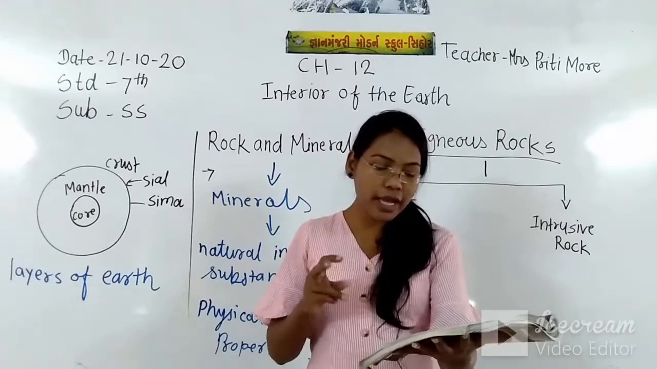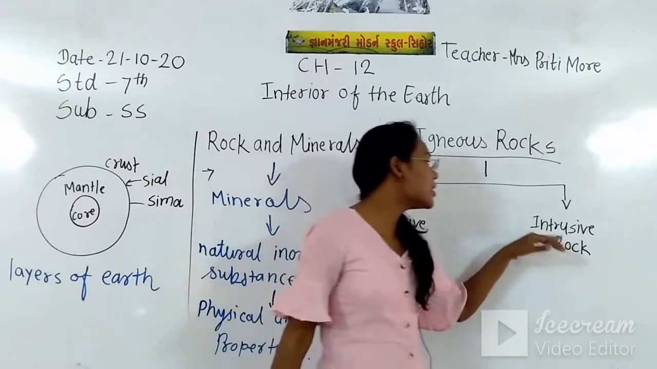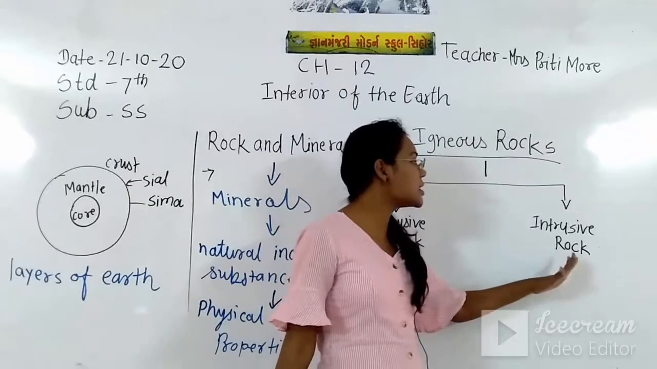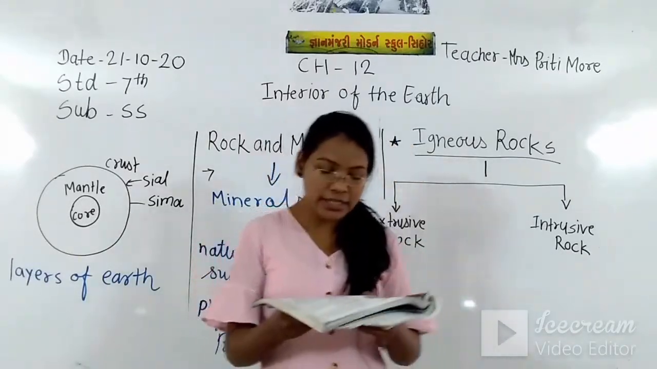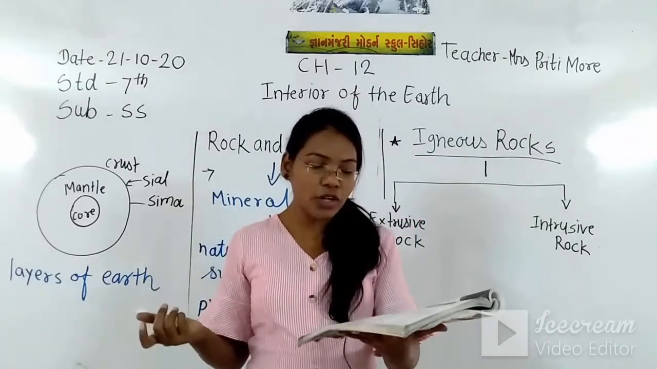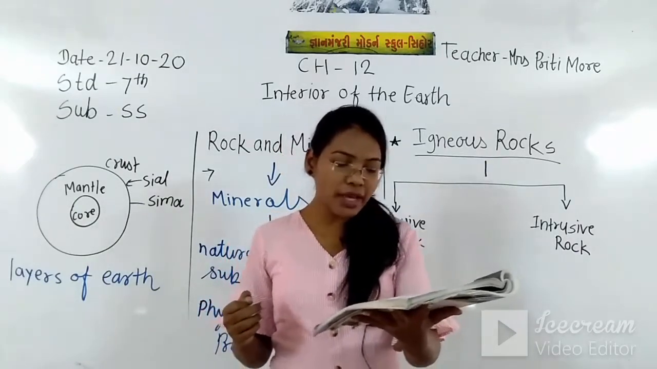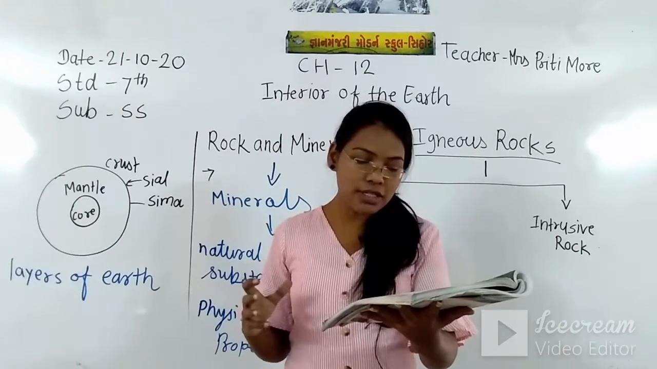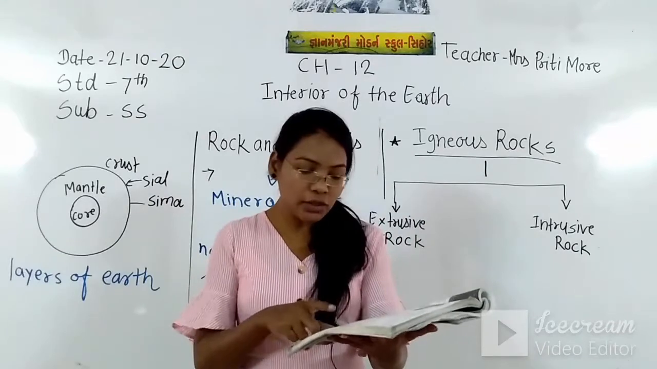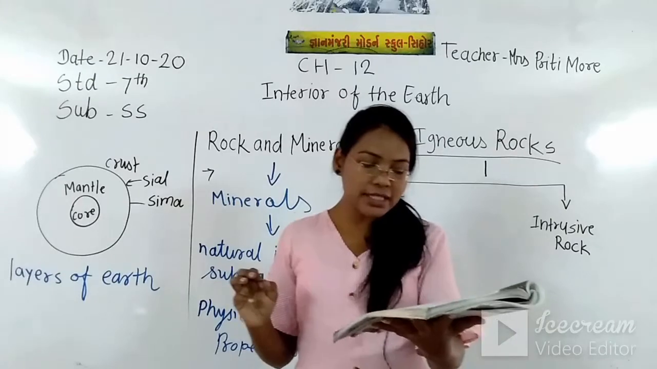So igneous rock has two types. One is extrusive rock and the second is intrusive rock. Let's see the extrusive rock first. Extrusive rock has another name, volcanic rock. These rocks are formed when the magma breaks through the crust and reaches the surface of the earth, where it is called lava. The common rocks formed in this manner are basalt and obsidian.